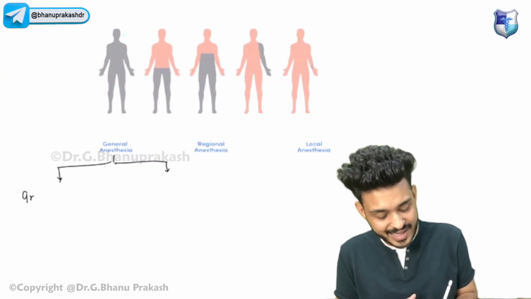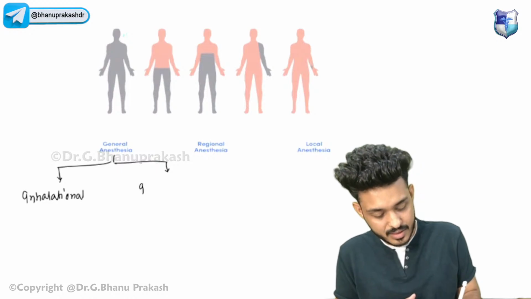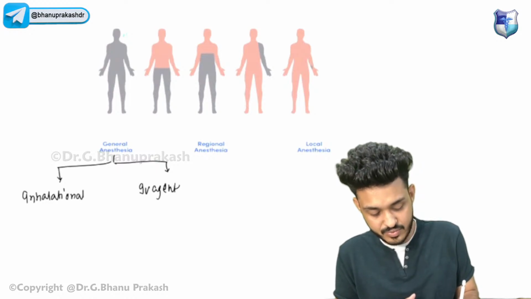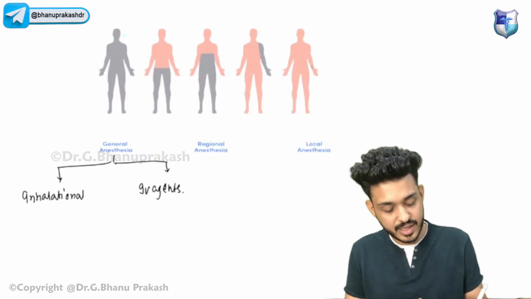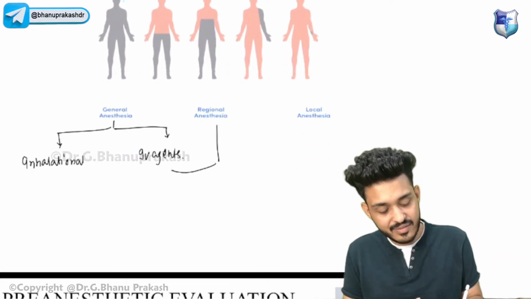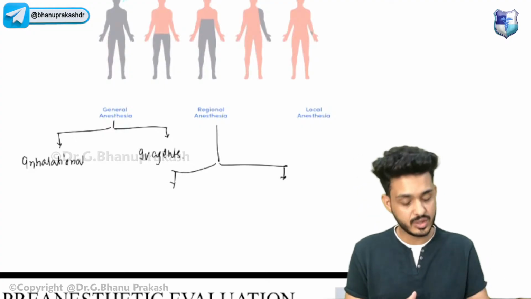In general, it is of 2 types. We have inhalational, and the second one is IV agents. So one is inhalational, another one is IV agents. Second, we have regional anesthesia. How can we achieve regional anesthesia? Look here.